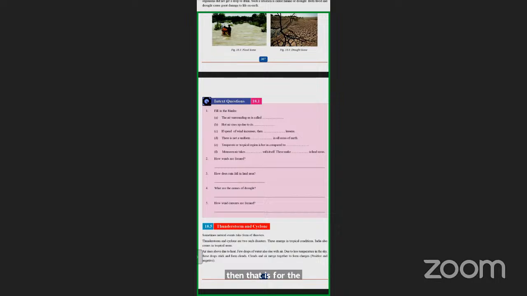Then what about drought? What I meant was, what kind of clouds will give too much rain or too little rain? There isn't a particular type of cloud. Some clouds are normal clouds which do not give rainfall. Some clouds are rainfall-causing clouds, which become heavy due to excess water vapor collecting in them.